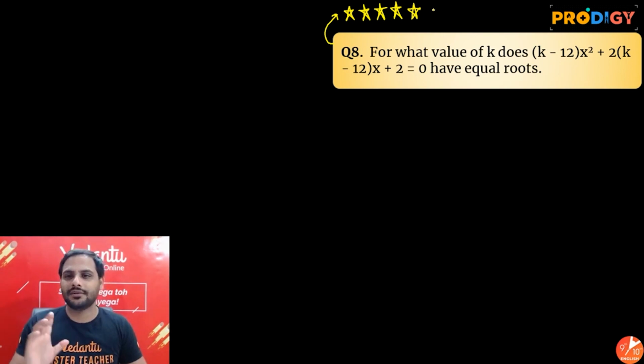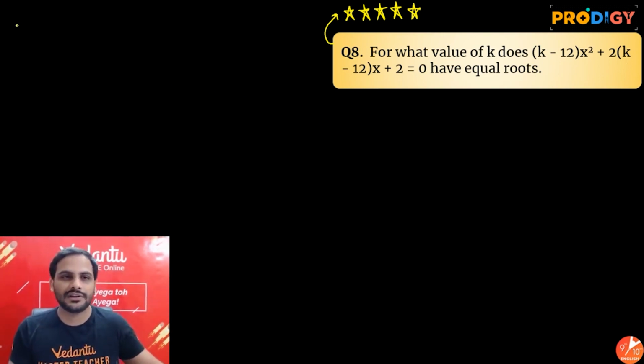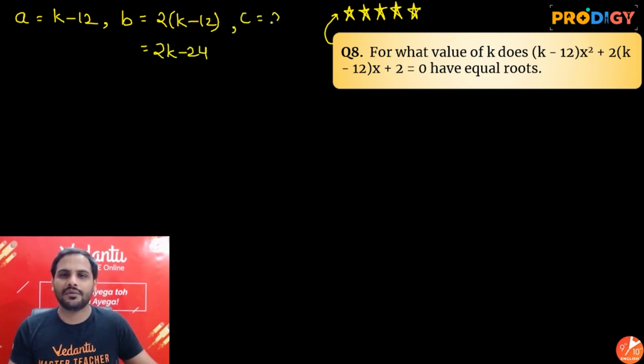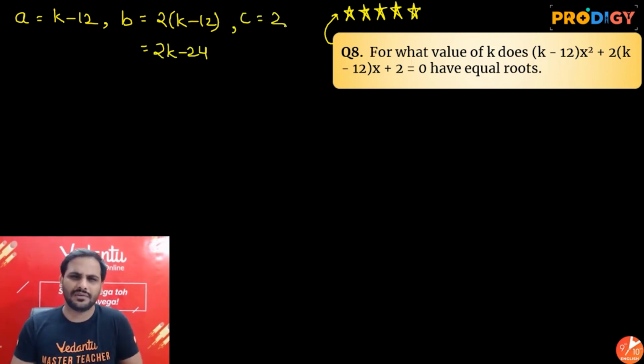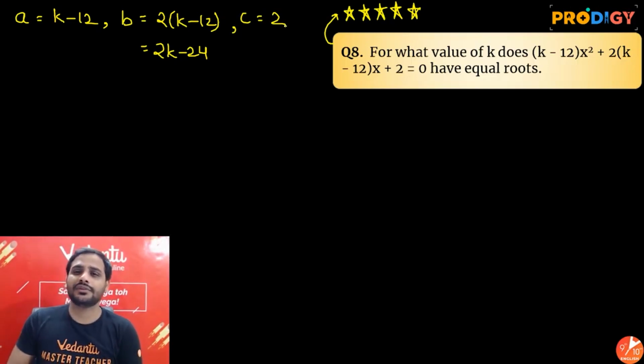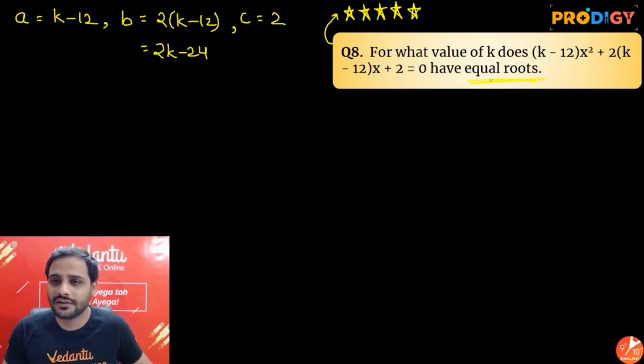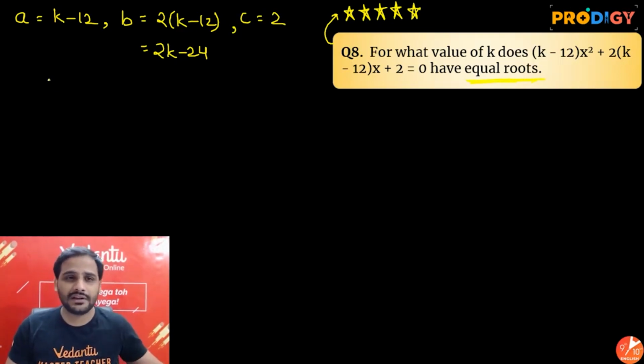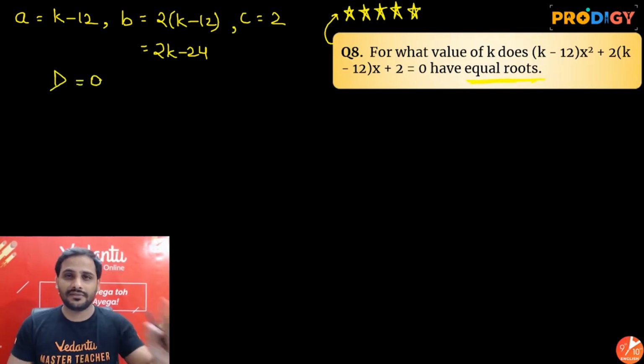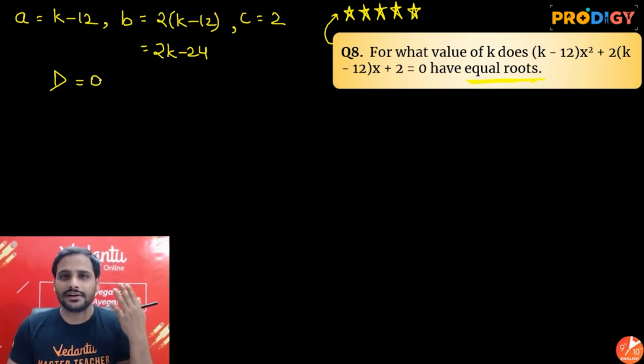So you'll say, sir, look, I know according to this quadratic equation the value of a, coefficient of x square, is k minus 12, the value of b is 2 times k minus 12, or I can say 2k minus 24, and the value of c is equal to 2. Yes, correct. Then you will say equal roots are there, so we need to go for discriminant. Correct. So let's make discriminant equal to 0. Yes guys, you are doing all correct till now. Let's all of us solve together.